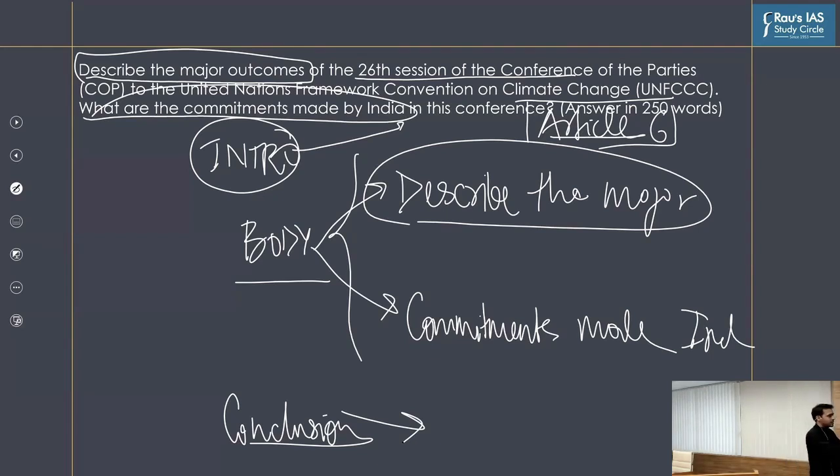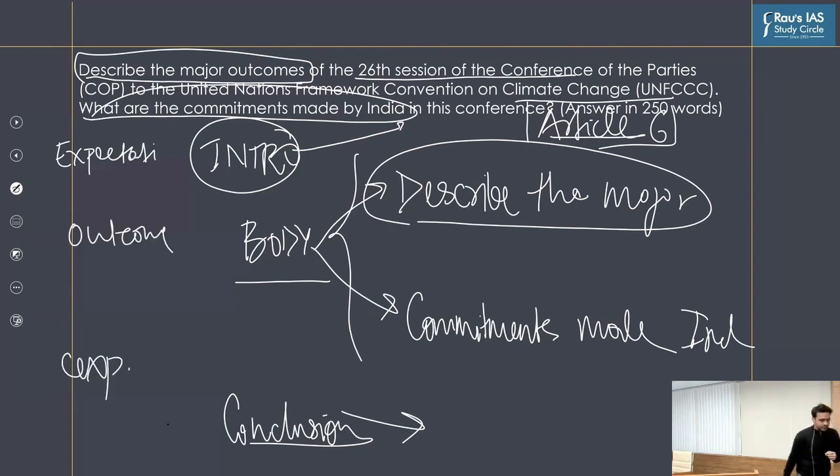So if I lay out the outline, what you are going to do is the expectation, then actual outcome, and whether those expectations were met or not. Is this point clear? And as a way forward, you can suggest that these are the things which the global community should adopt, should do in order to meet the challenge of climate change. Is this point clear to everyone?